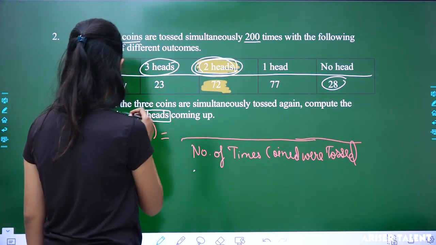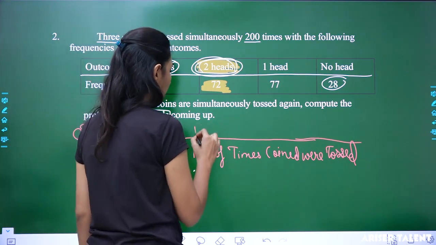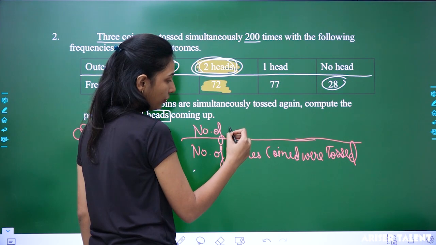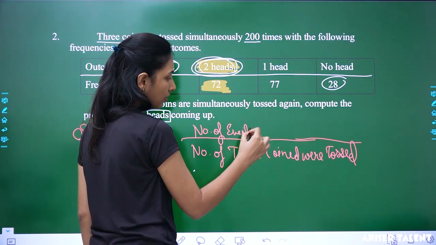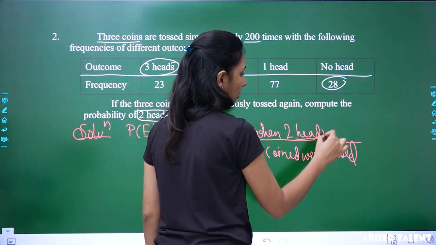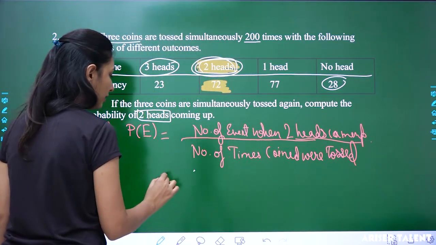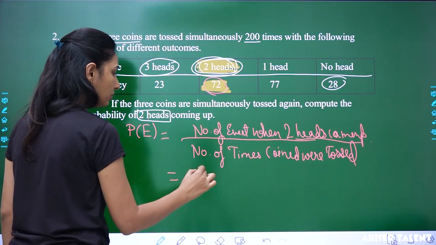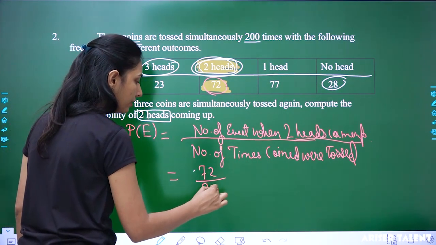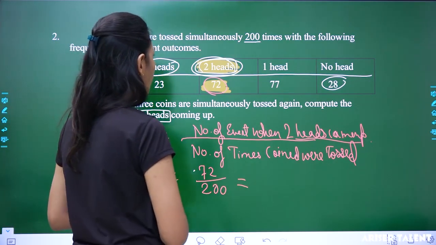Now, what has been asked is the probability of 2 heads coming up, so the number of events when 2 heads came up is 72, out of 200.